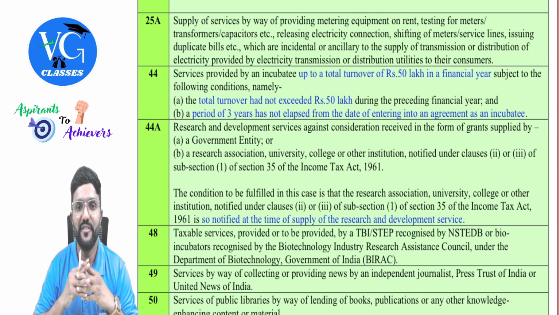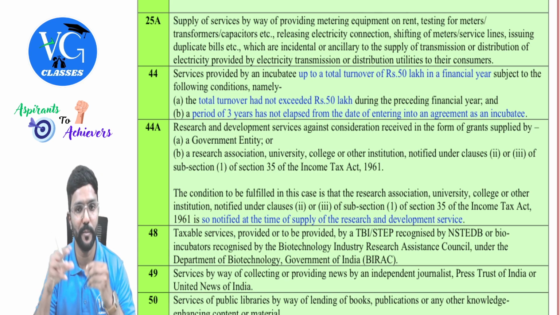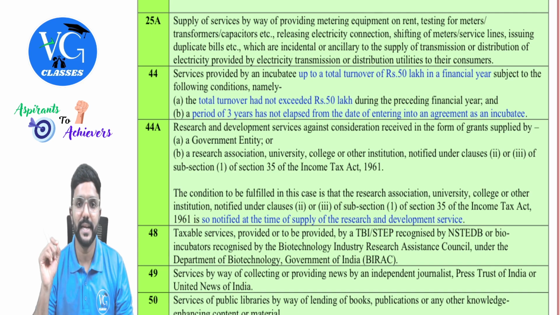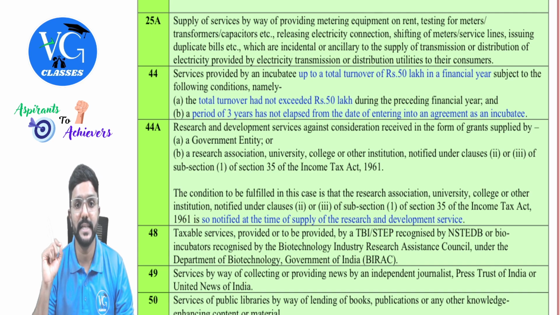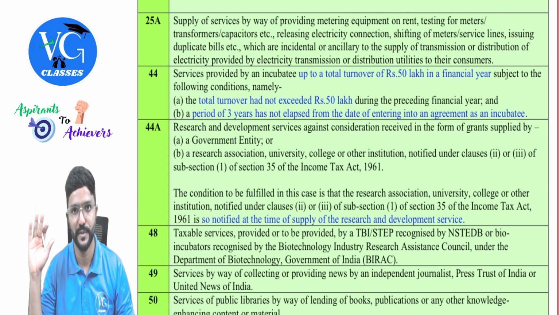Supply of services by way of providing metering equipment on rent, testing for meters, transformers, capacitors, etc., releasing electricity connection, shifting of meters, service lines, issuing duplicate bills, etc., which are incidental or ancillary to the supply of transmission or distribution of electricity, provided by the electricity transmission or distribution utilities to their consumers, are exempt.